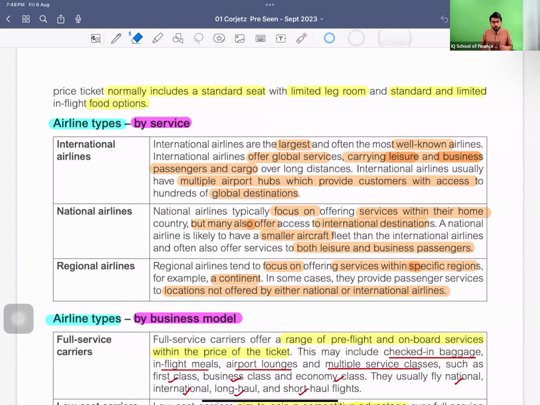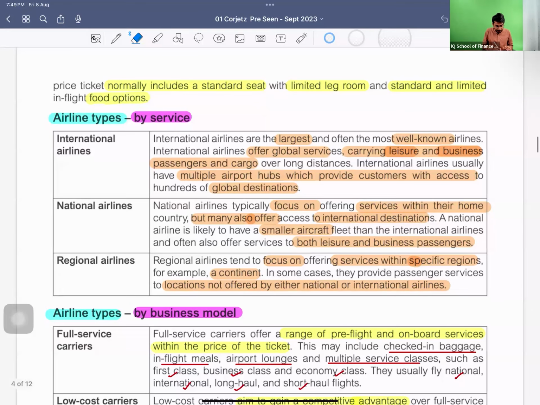Do not worry about this hub thing or the point-to-point thing, because as we move forward there is a very good explanation regarding the point-to-point and hub ways of operation, and I will explain it in detail. So just keep listening and try to absorb things as much as possible, because whatever you need to know about the airline industry in this pre-scene, you are given every information. Guys, is everything fine? Okay, thank you.